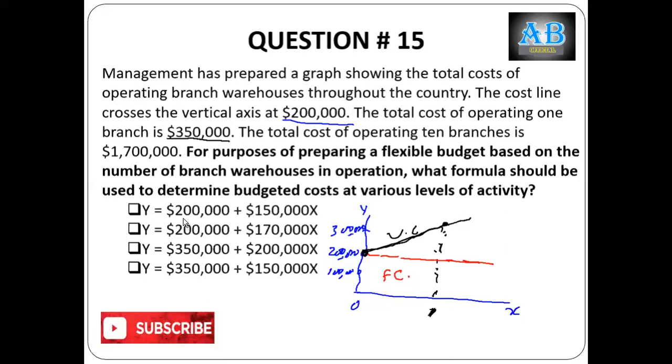So in the equation, 200,000 is fixed cost and the difference from here to here, which is 150,000, is variable cost per activity level, because this is activity level 1. So y is equal to a plus bx, which is 200,000 plus 150,000x. Answer A is the right answer.